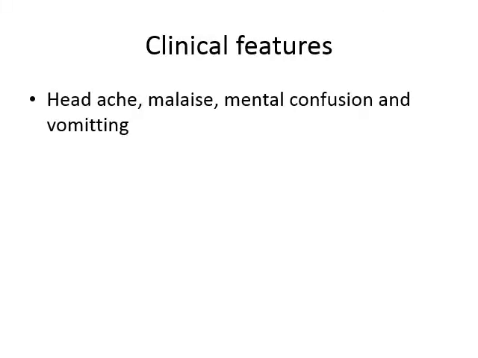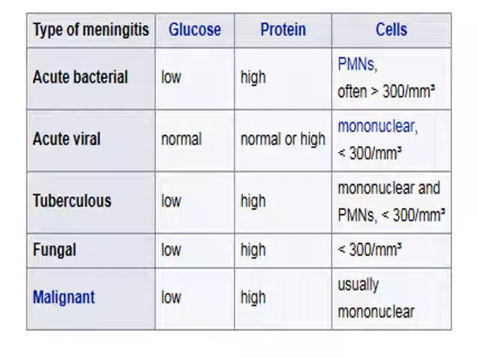Clinical features are the same as the others, but vomiting is a very important feature in tubercular meningitis due to more increased intracranial pressure. Headache, malaise and mental confusion are also present. Now, this is very important. This is a comparative chart of different types of meningitis.